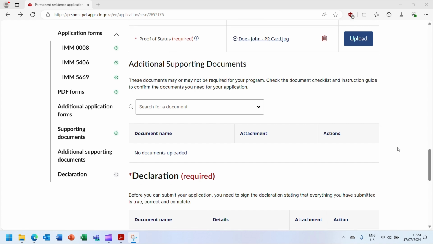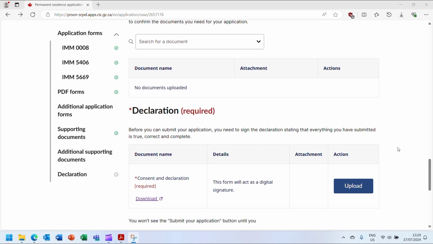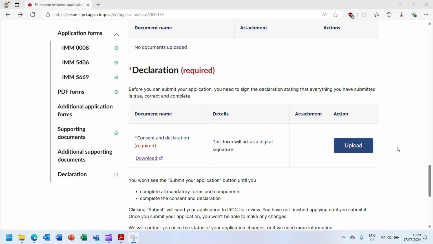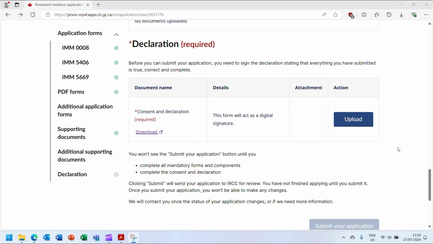The final section of the application is the declaration section. As the permanent resident in Canada, you are responsible for filling out and submitting the one-year window application on behalf of the principal applicant and any of your eligible family members that will be arriving under the one-year window. In order for the principal applicant overseas to provide their declaration and consent to submit the one-year window application, you will need to download the consent and declaration PDF by using this download button.